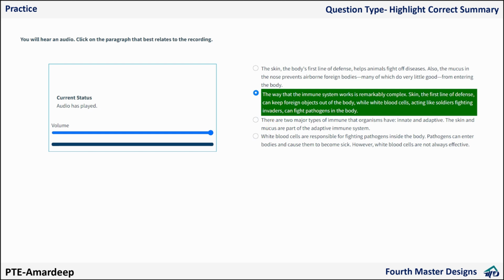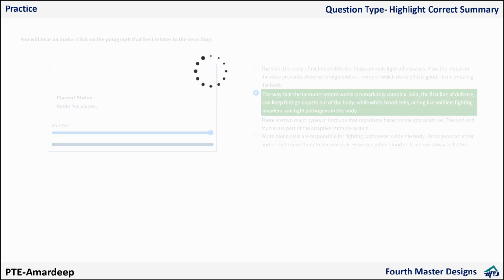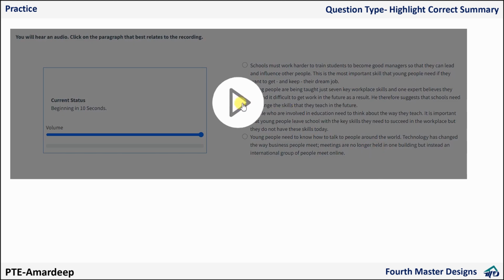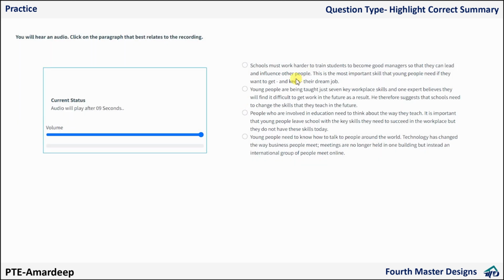Okay, now let's jump on to our next question. So here options are very long, well, 4 options and all are long only. Read: school must work harder, young people are being taught, just 7. People who are involved in education think about it, it is very important, young people need to know.